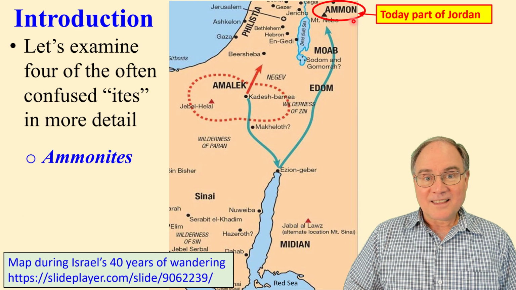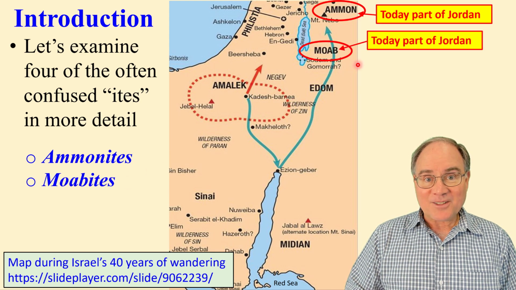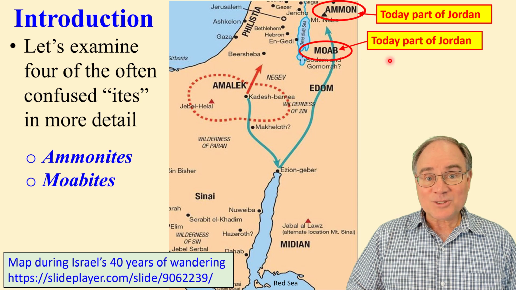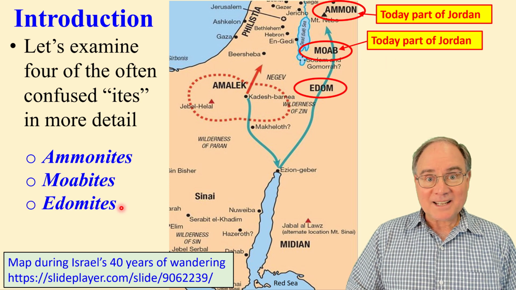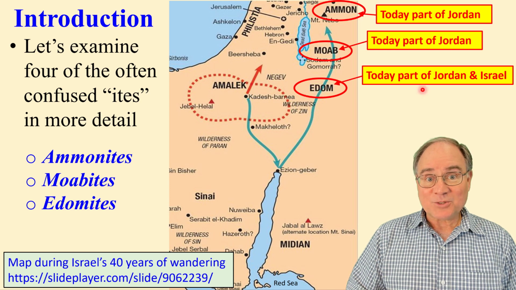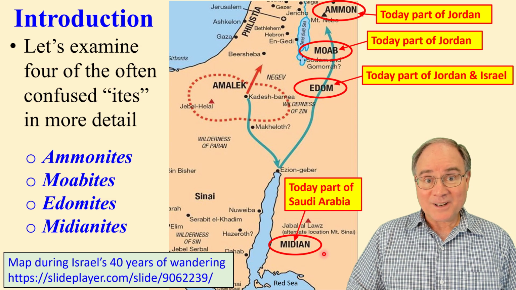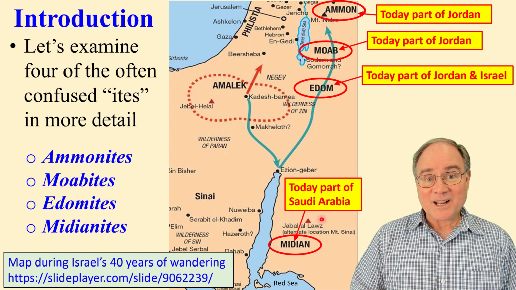The Ammonites, they were the furthest north in the land that today is part of Jordan. The Moabites, they were a little further south to the east of the Dead Sea, also today part of Jordan. The Edomites, they occupied the land south of the Dead Sea in what is now parts of Jordan and Israel. And the Midianites, they were much farther south near the Red Sea. Today they're part of Saudi Arabia.